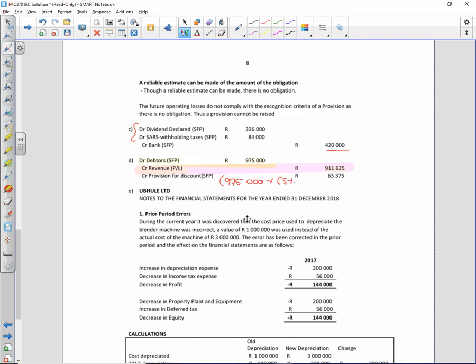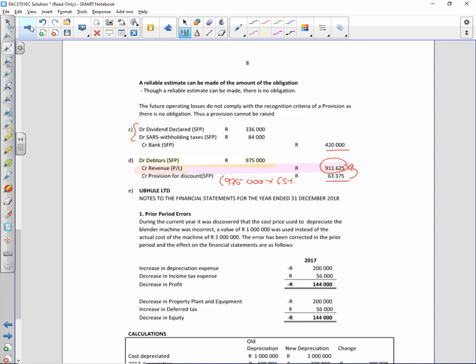So we credit a provision for discount of 63,375. The balance is what we are earning in revenue. Right, so the only thing here is the fact that we can't recognize everything as revenue if we don't expect to receive everything as revenue.